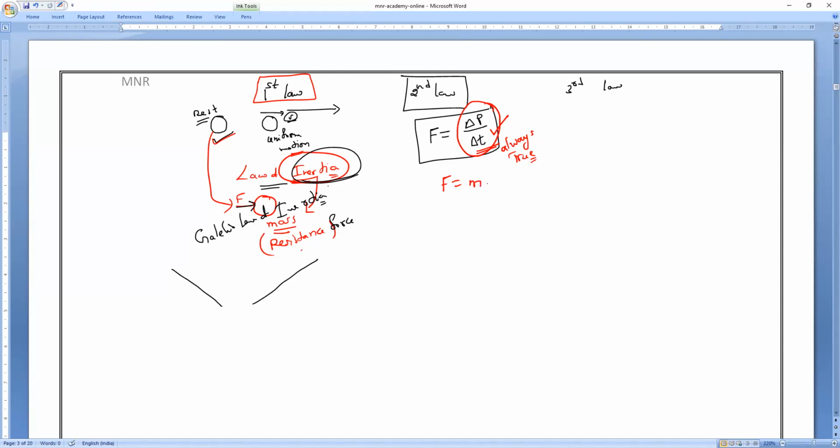The law which we write, F equals ma, is not valid in some situations. It is not always valid, but it is not necessary in class 9. Just remember that in 11th class you will study motion in a plane. By that time you will understand why it is not always valid. We will get laws of motion again in chapter number 4.